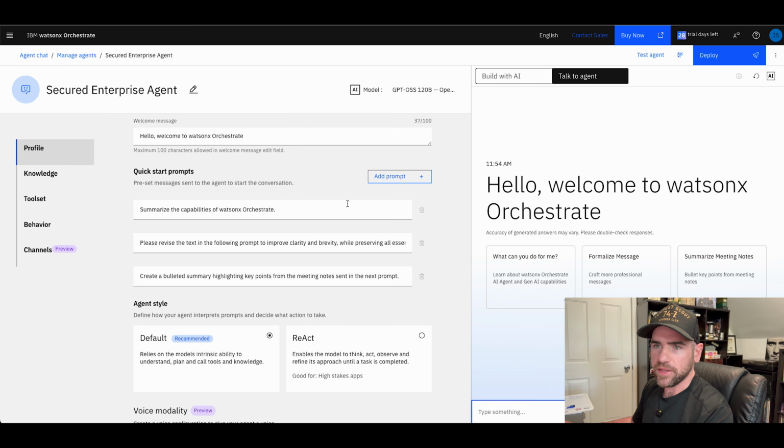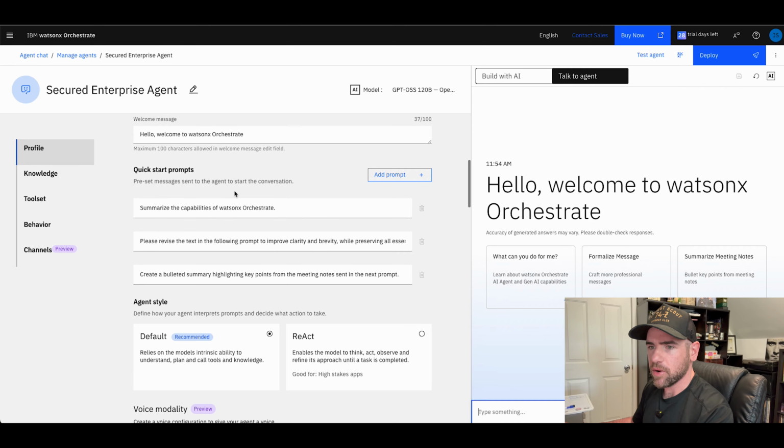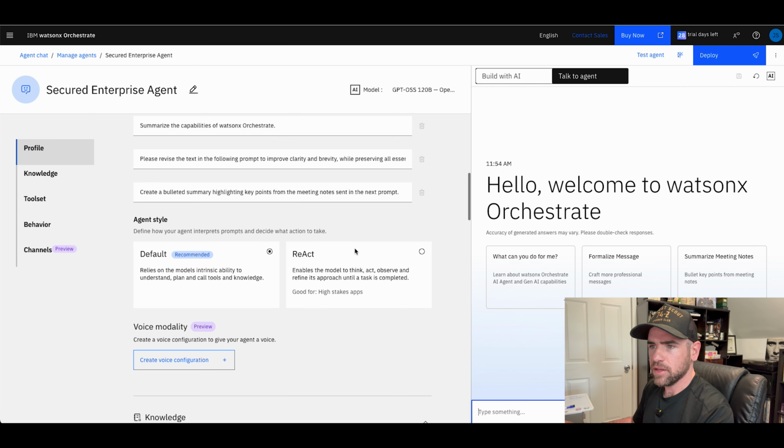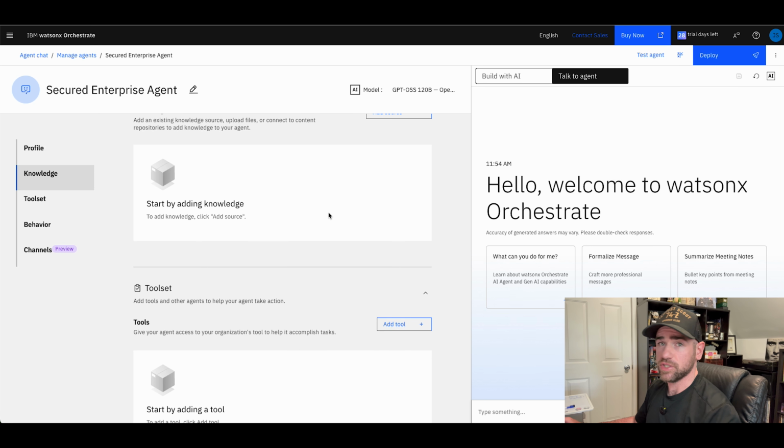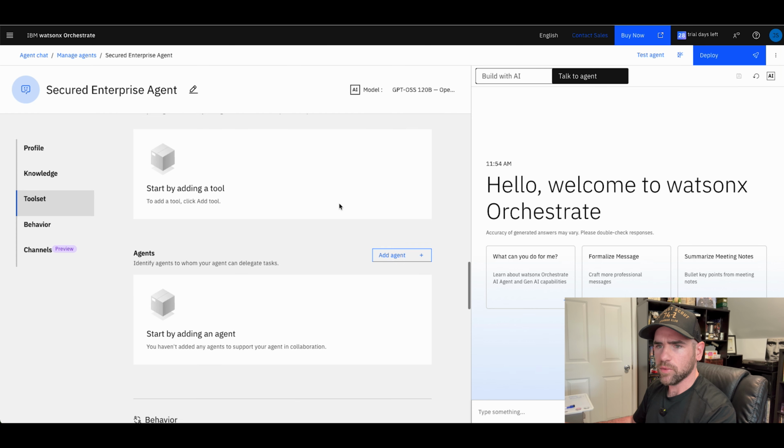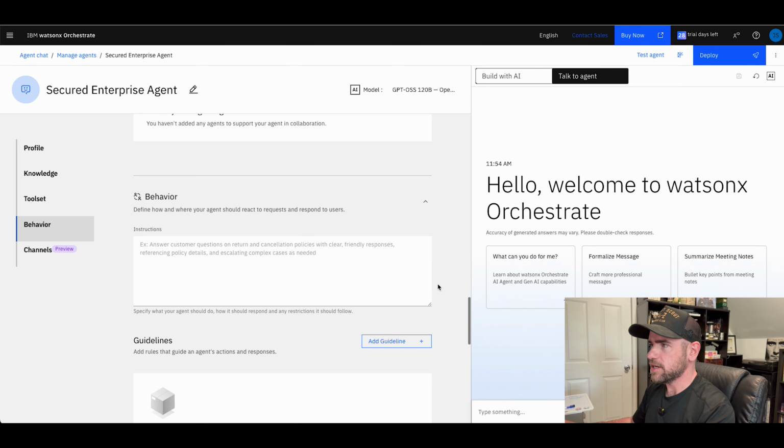I'm not going to worry about the welcome message or the quick start prompts. I will change our agent style to ReAct. Essentially, as you can see there, I'm making it so it can think, act, and observe, so a little bit more of an agentic approach. For this agent, I am not going to add any knowledge, because this is a general agent, kind of like ChatGPT, not very specific. But down here, we're going to give it our behavior.